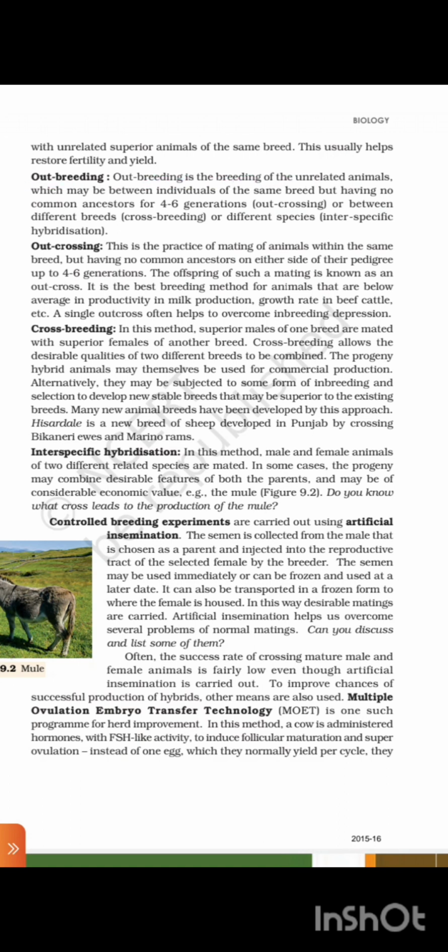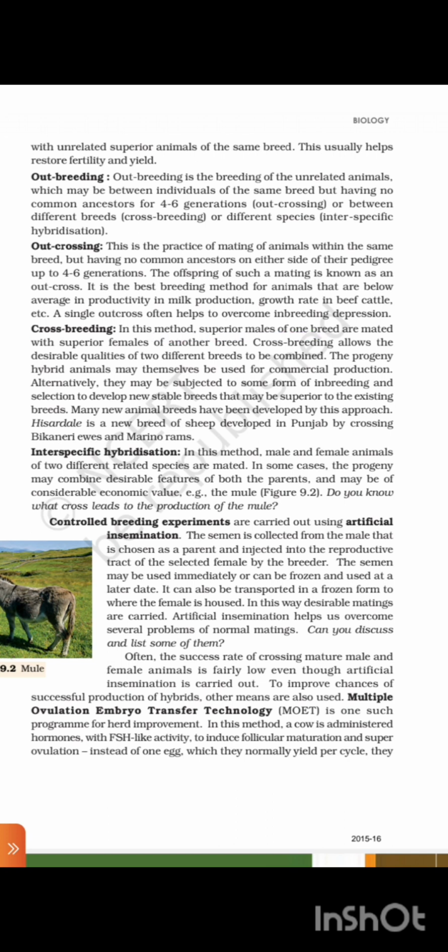Outbreeding is the breeding of unrelated animals, which may be between individuals of the same breed but having no common ancestor for 4 to 6 generations, or between different breeds, called crossbreeding, or different species, called interspecific hybridization. Outcrossing is the practice of mating of animals within the same breed but having no common ancestor on either side of their pedigree up to 4 to 6 generations. The offspring of such a mating is known as the outcross. It is the best breeding method for animals that are below average in productivity, in milk production, growth rate in beef cattle, etc. A single outcross often helps to overcome inbreeding depression.